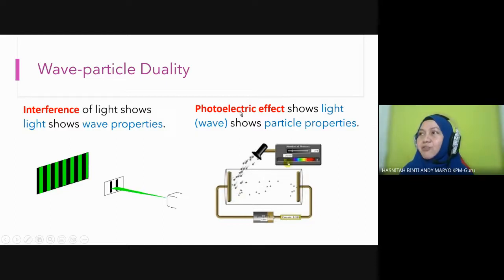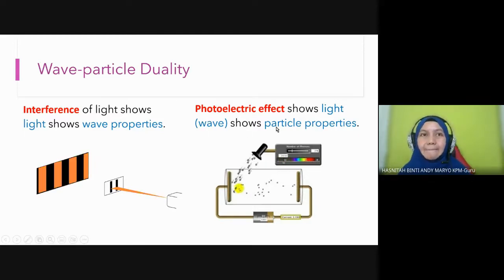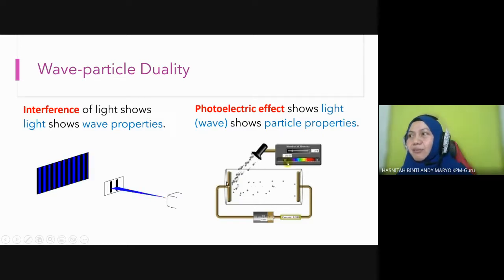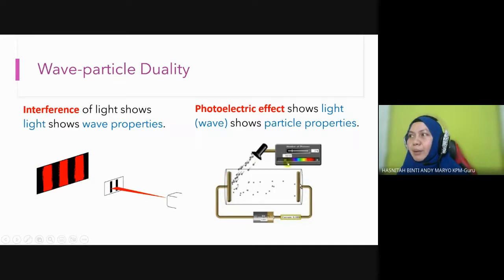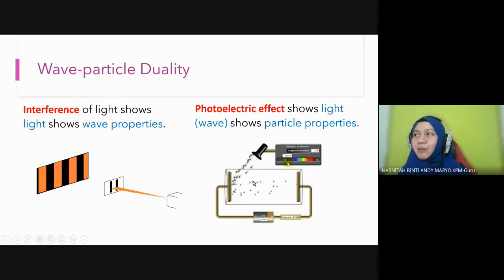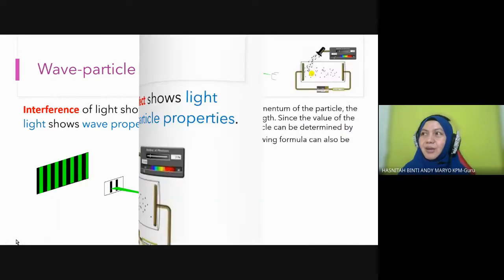And from the photoelectric effect, it shows that light, which is also a wave, can behave like a particle. It can travel from one place to another, moving electrons from one plate to another across a potential difference, releasing electrons and producing electric current. So a wave can also produce electric current as electrons do. This is the photoelectric effect.